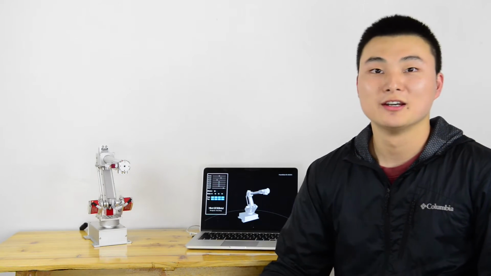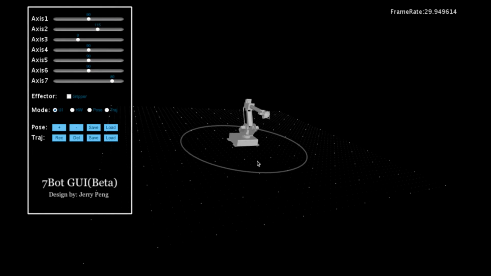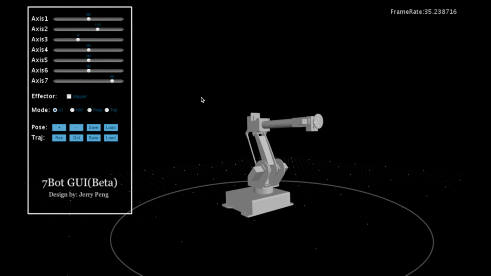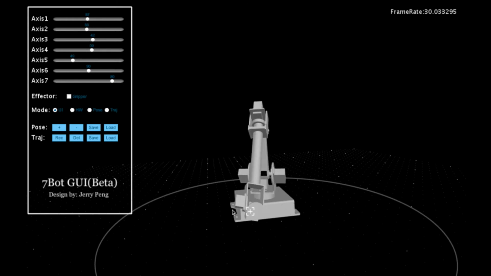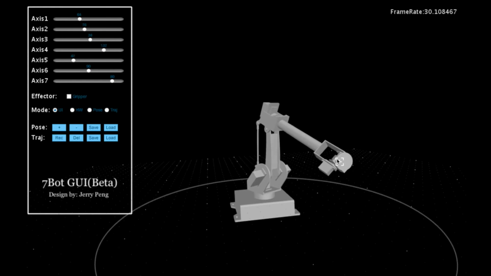From your comments, we realized that our robot should be easy to use, so I designed a GUI. It is as simple as using a smartphone app. You can control individual axes by dragging these sliders, or directly drag the end effector in three-dimensional space.